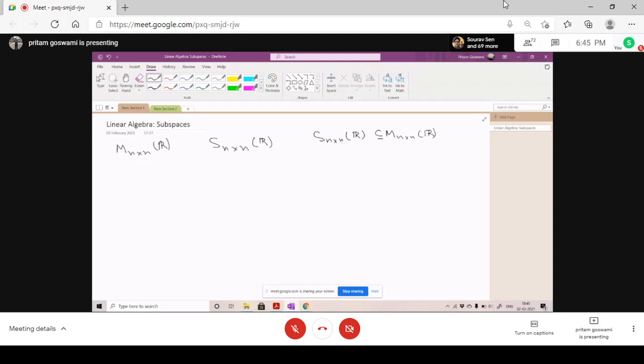Okay. So M n cross n R is a vector space, I told you. Now we have to check if this is a vector space or not. So I'm writing the conditions here.